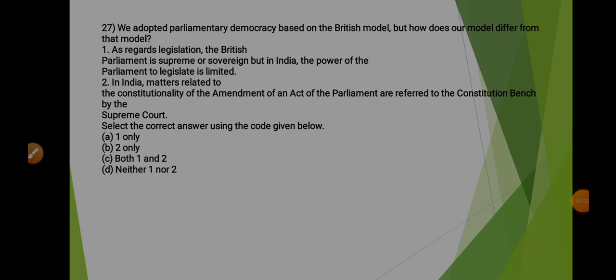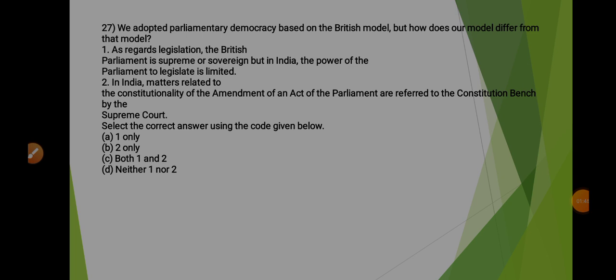Coming to the next question. It says we adopted parliamentary democracy based on the British model, but how does our model differ from that model? And statement 1 says, as regards legislation, the British Parliament is supreme or sovereign, but in India the power of the Parliament to legislate is limited. So here we all know that in Britain there is a concept of parliamentary sovereignty, and we also know that in the Kesavananda Bharati case it is said that the power of Parliament to legislate is subjected to the concept of basic structure.